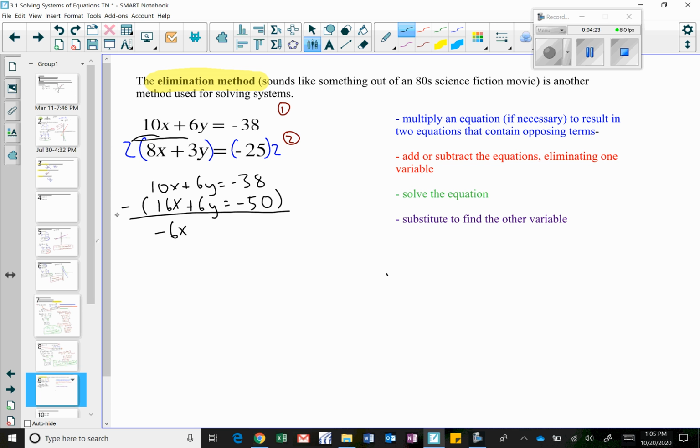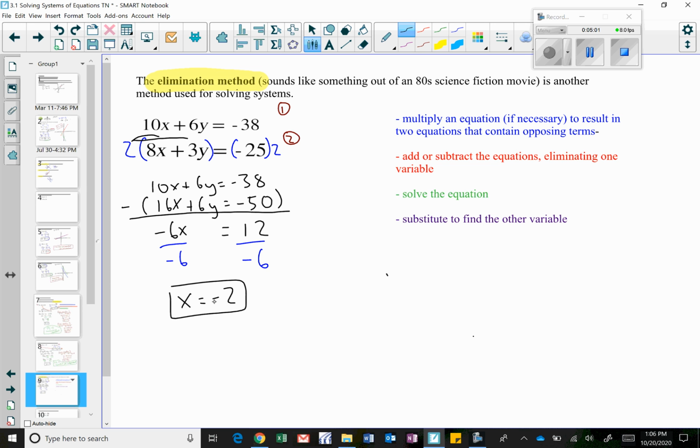And 6y minus 6y gets me 0y, so I don't even need to write that, really. But then I have negative 38 minus negative 50, and if you used a calculator on this, that would be a positive 12. Okay, so now I have negative 6x equals 12, and I think we could solve from here. Let's divide both sides by negative 6. So I get x equals negative 2.